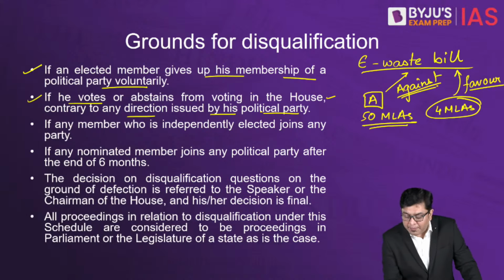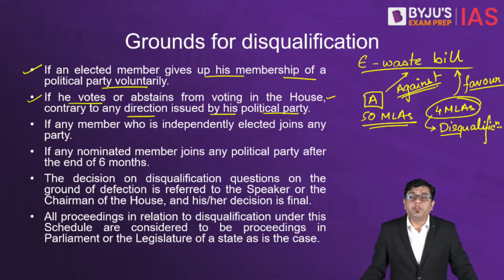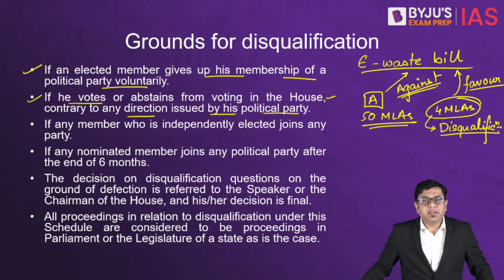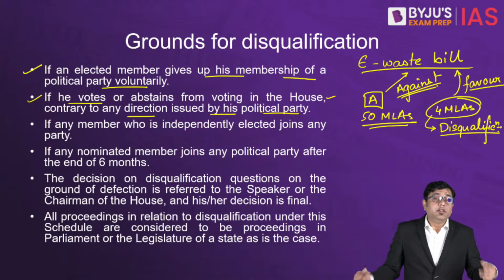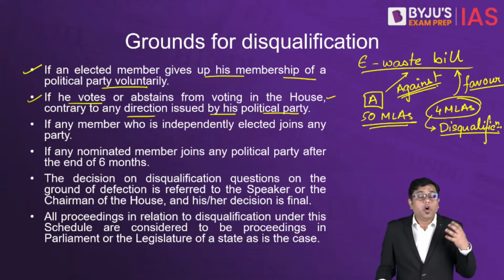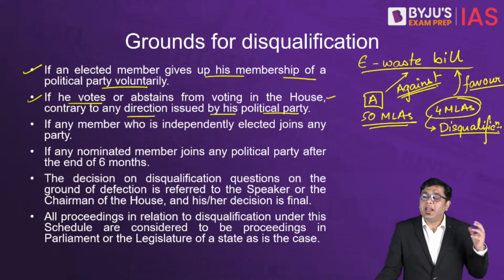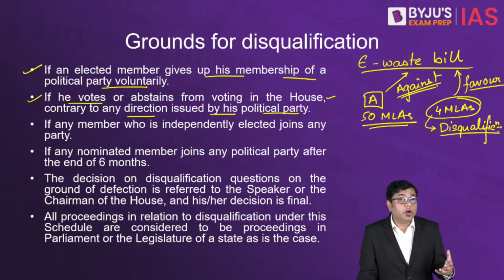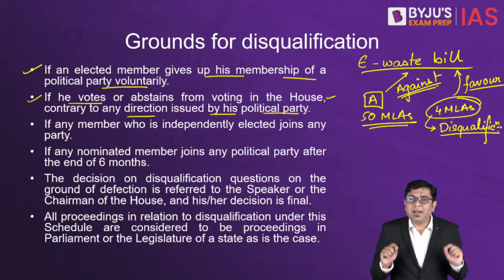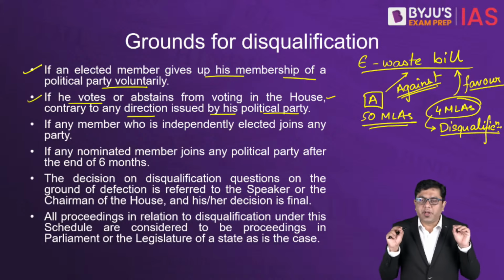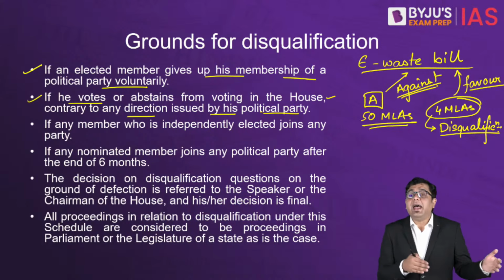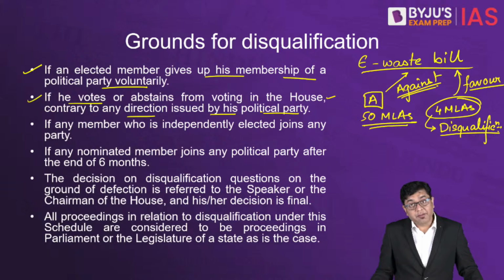So these 4 MLAs shall stand disqualified, or the provisions of disqualification will stand valid in this case. That is why, even in day-to-day voting, maybe for Rajya Sabha elections or on any particular bill, it is the political party which issues a direction by the whip, and that has to be followed by everyone.